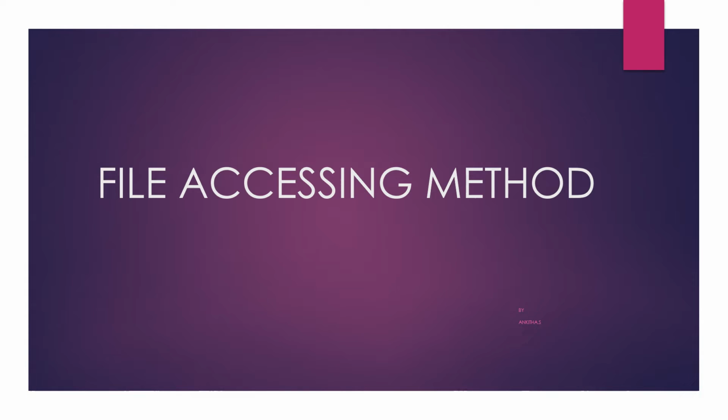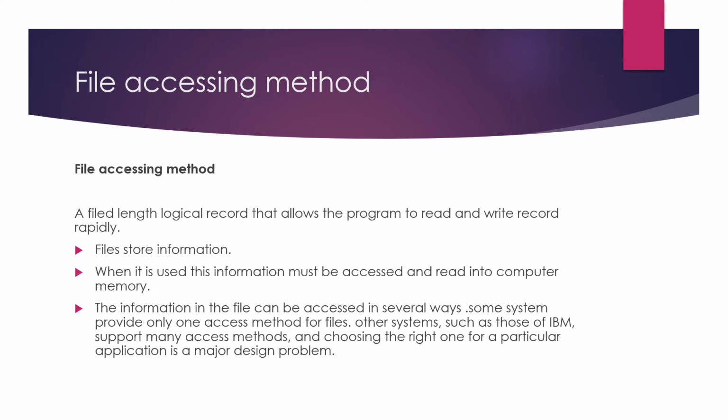Today I am going to explain about file accessing method. Let's see about file accessing method. File accessing method is a file of fixed length logical records that allows the program to read and write records rapidly. A file stores a lot of information, ranging into millions and billions of bits, and that information must be accessed and read into computer memory.